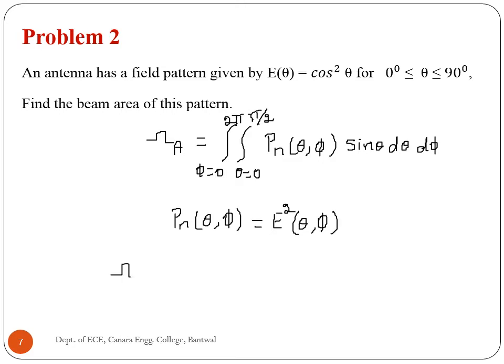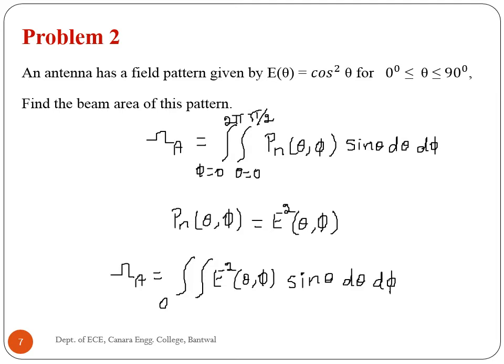Therefore, beam area is given by the integral of the normalized power pattern, which is equal to E square of theta, phi, sin theta d theta d phi, where phi is equal to 0 to 2 pi and theta is equal to 0 to pi by 2.